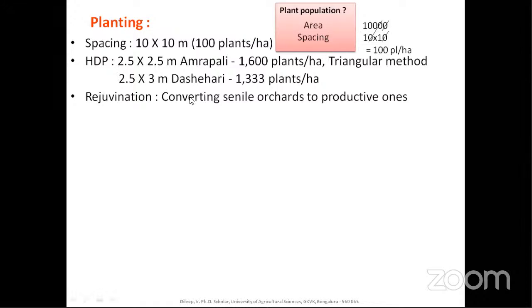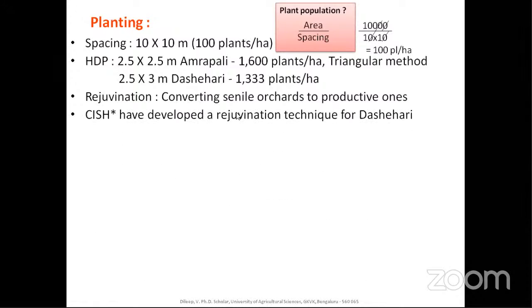When you read the propagation chapter, you get the complete picture of rejuvenation: what is rejuvenation, what is grafting, what is stooling, and what is the practice of dehorning. The basics of all those things are very much essential. And CISH Lucknow has developed a rejuvenation technique for Dashahari. There is a protocol, you need not worry about it, but you just have to remember that CISH Lucknow developed the rejuvenation technique for Dashahari.